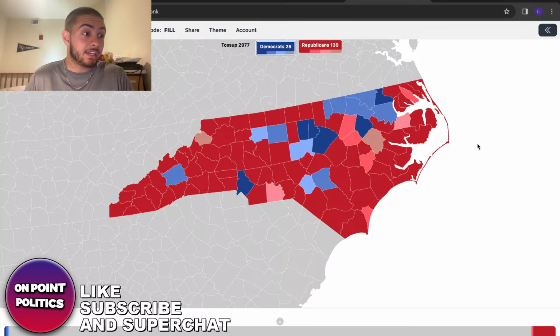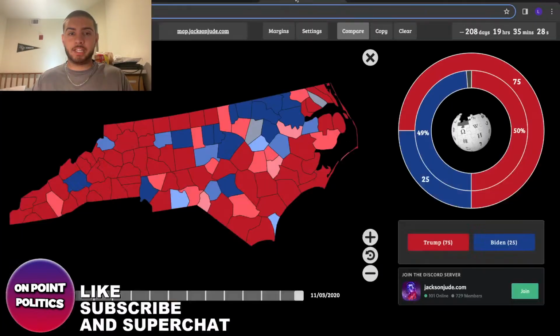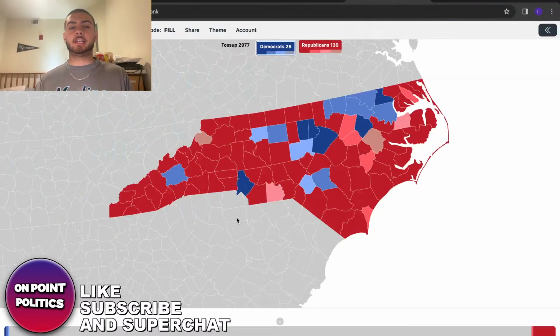So Trump does significantly better in North Carolina, way better. Look at that. If you compare this map to the previous map, it's a big difference. It's a huge difference. Trump is doing a lot better on this map than the previous one. There are a lot of lean and likely counties for Trump that end up going safe here. So he's doing way better here.